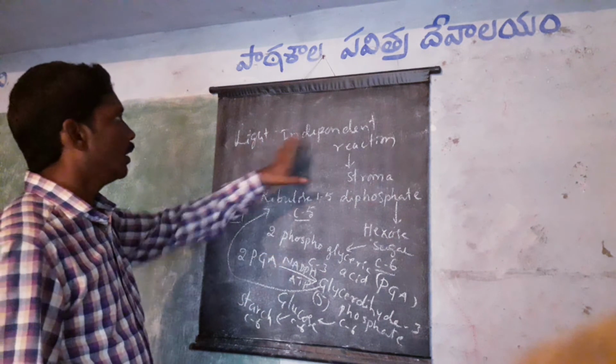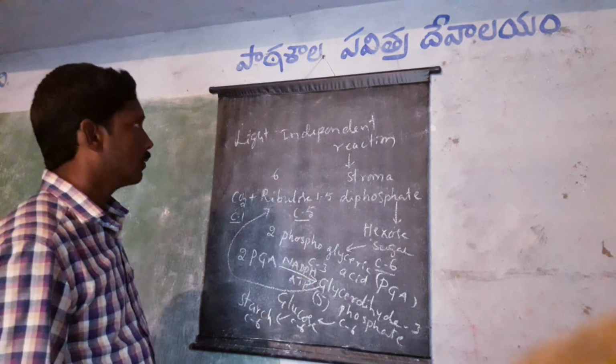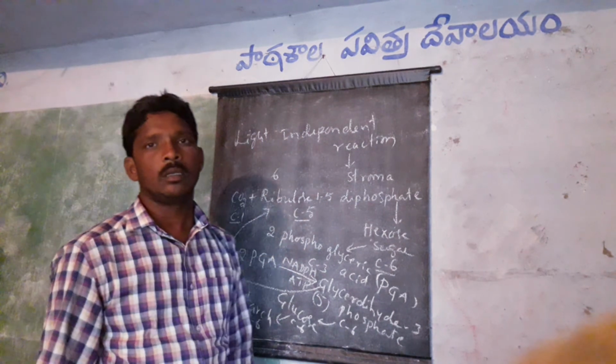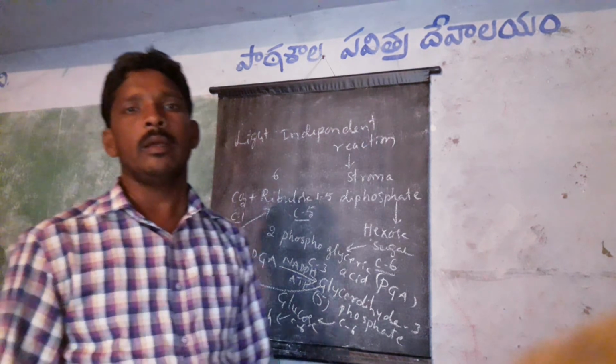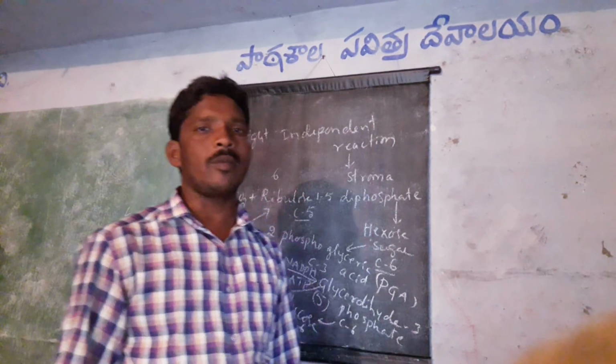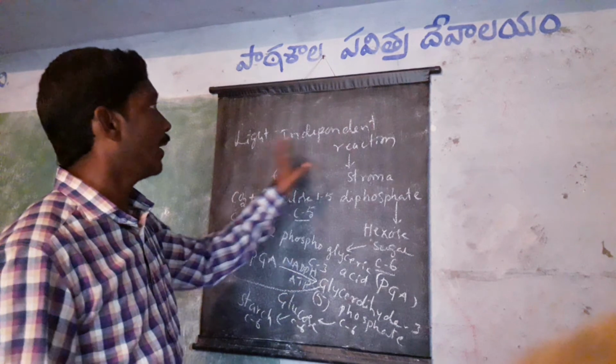This is about the light independent reaction. Your question is: describe the dark reaction, or the Melvin Calvin cycle, to describe the light independent reaction.